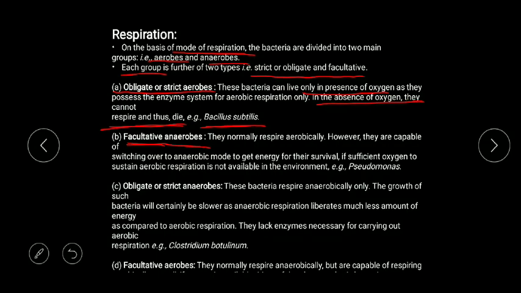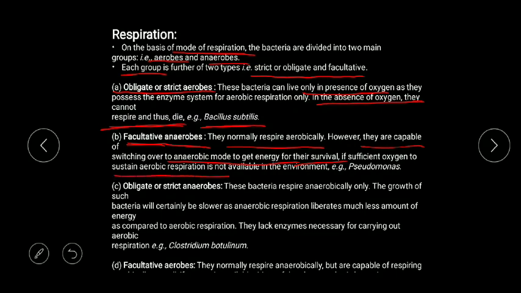Now another group is facultative anaerobe. Facultative means it is not compulsory and it occurs sometimes. So facultative anaerobe means anaerobic condition will occur sometimes. Normally they are aerobic and respire aerobically, but they can survive in anaerobic conditions.